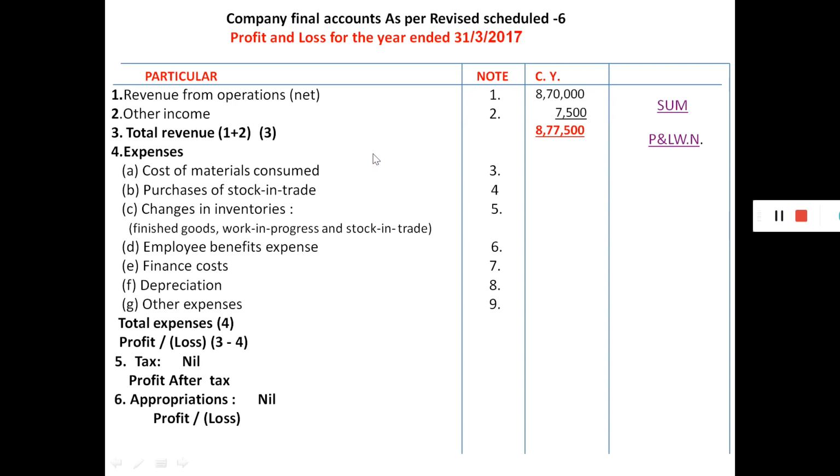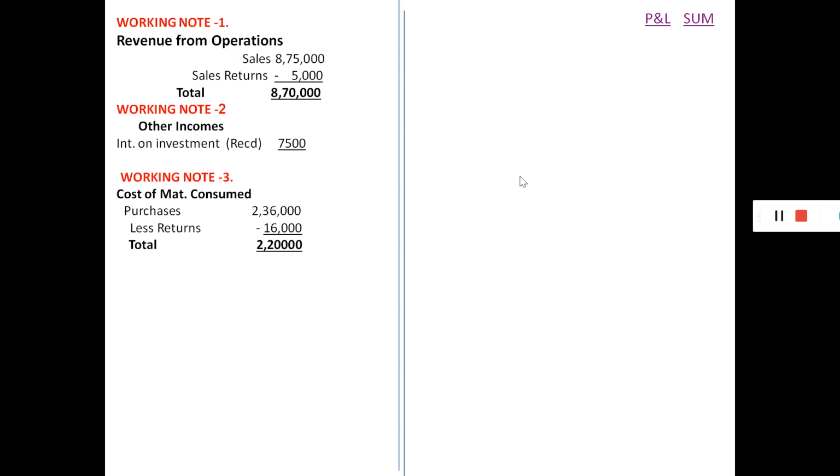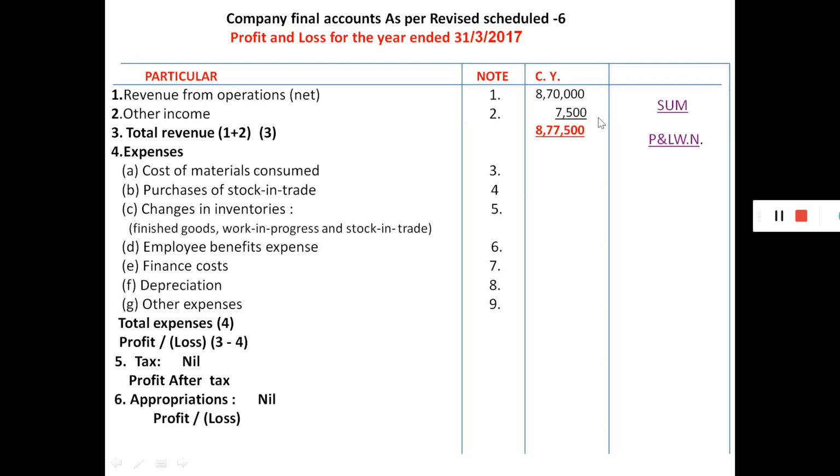Go to the expenses. Note number 3, cost of material consumed. Working note 3, cost of material consumed. Purchase 2,36,000. Purchase return 16,000 will be deducted. Net 2,20,000.